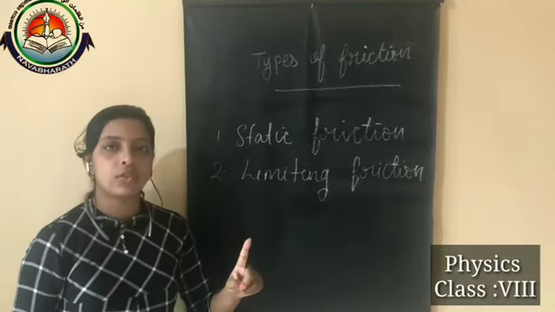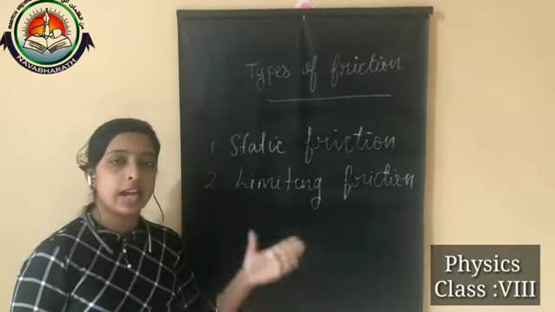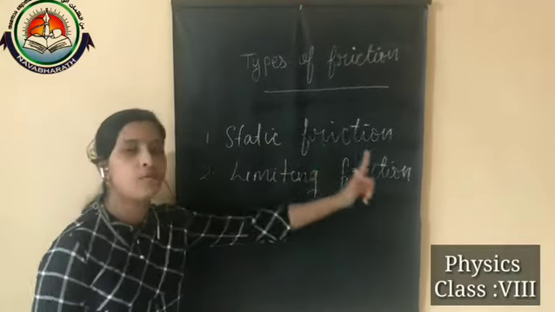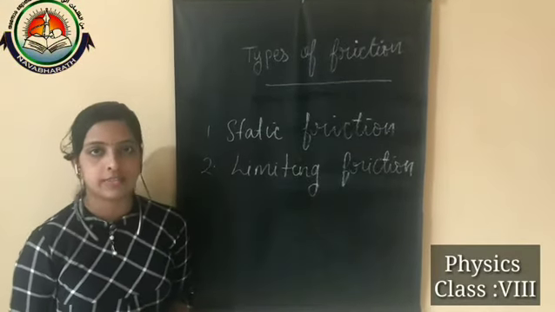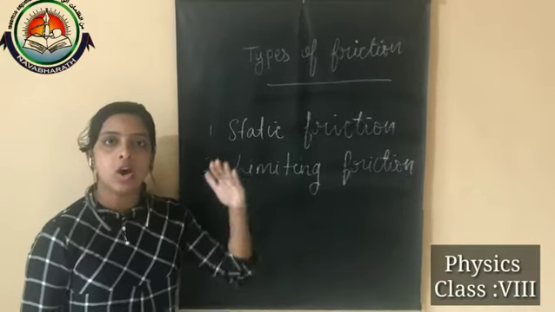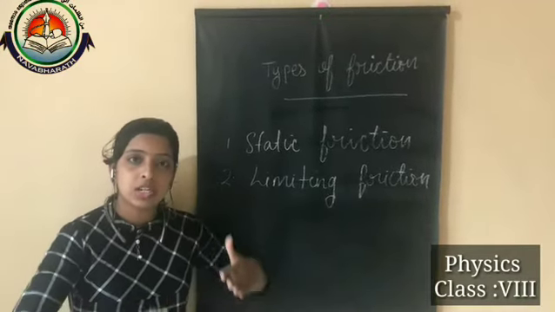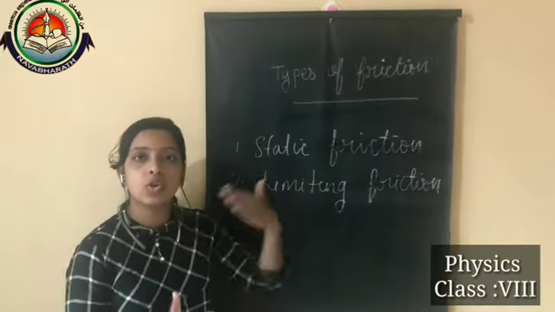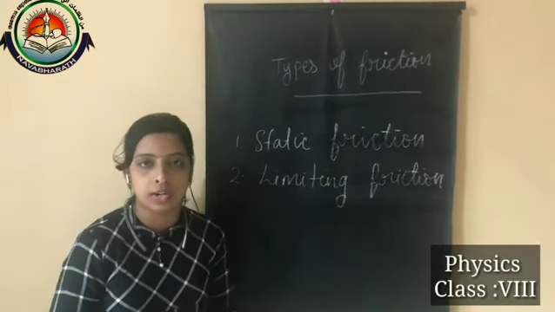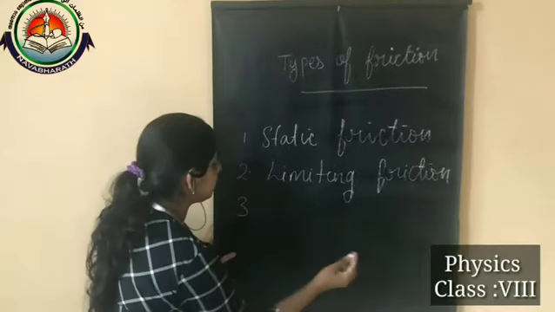One more thing to remember is that in limiting friction there is a maximum value of static friction. So limiting friction is the opposing force which comes into play when one object is just at the verge of moving over the surface.